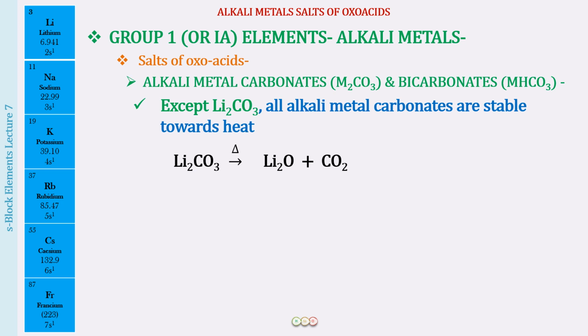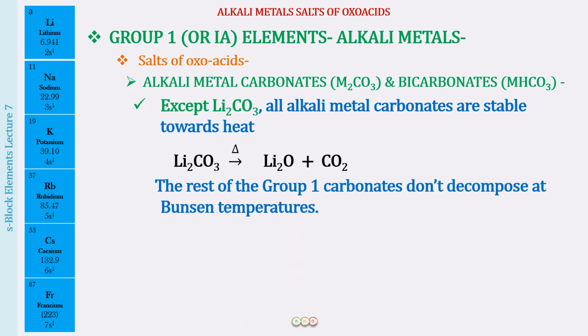This is one very important difference that you have to remember for lithium carbonate and the rest of the alkali metal carbonates. The rest of the group 1 carbonates do not decompose at Bunsen temperatures. This does not mean that if you keep on heating them to higher temperatures, they will not decompose. All the alkali metal carbonates at very, very high temperatures will also decompose into oxides, and along with that carbon dioxide will be evolved. But when we say that they are stable towards heat, it means that they are not going to decompose at Bunsen temperatures. So please do remember this very well.